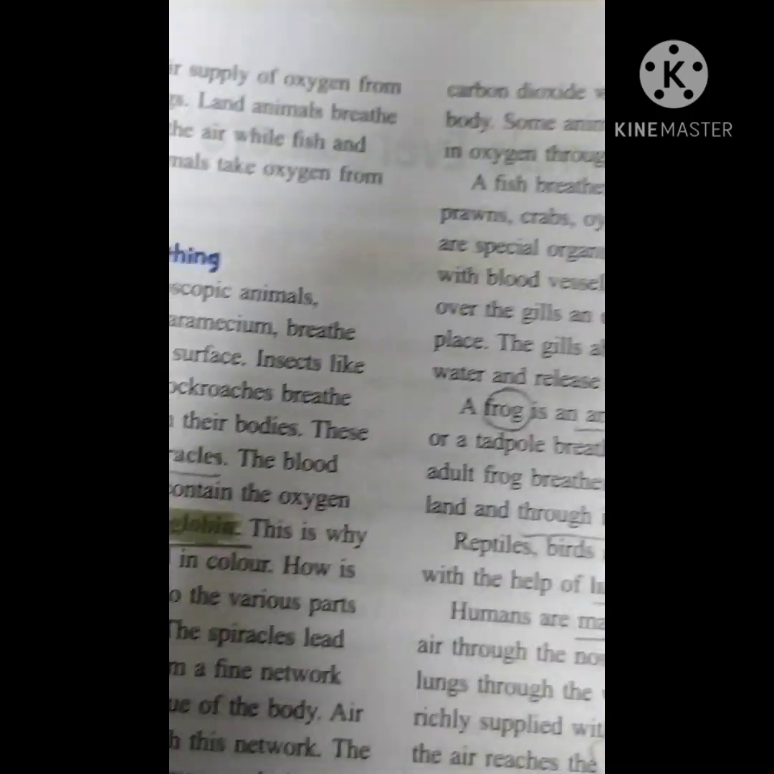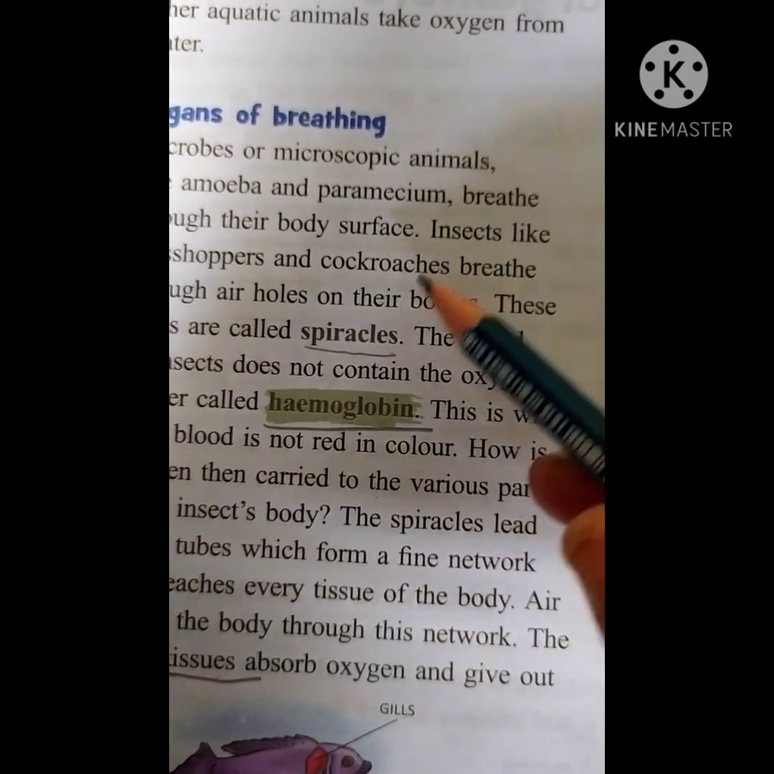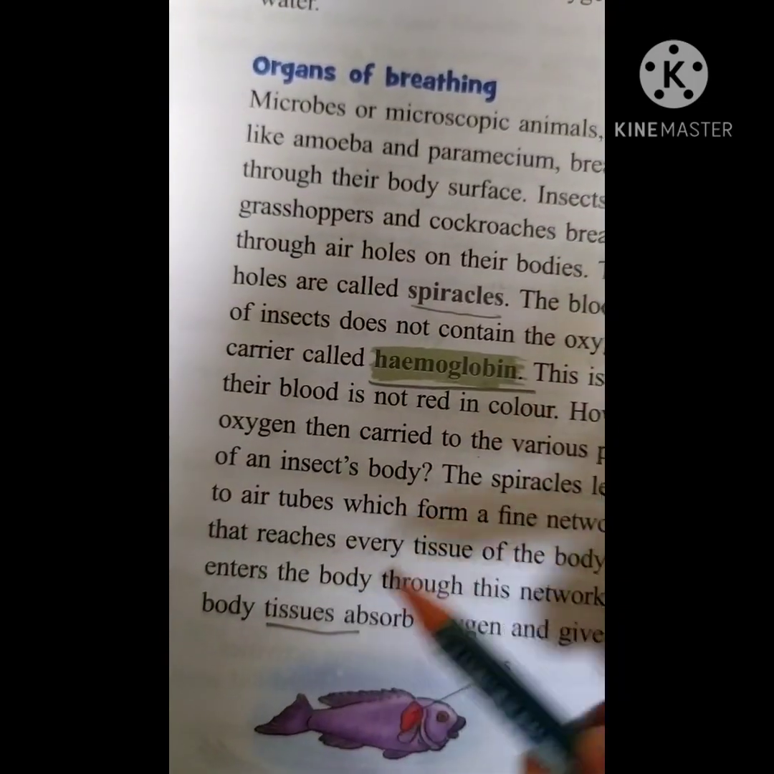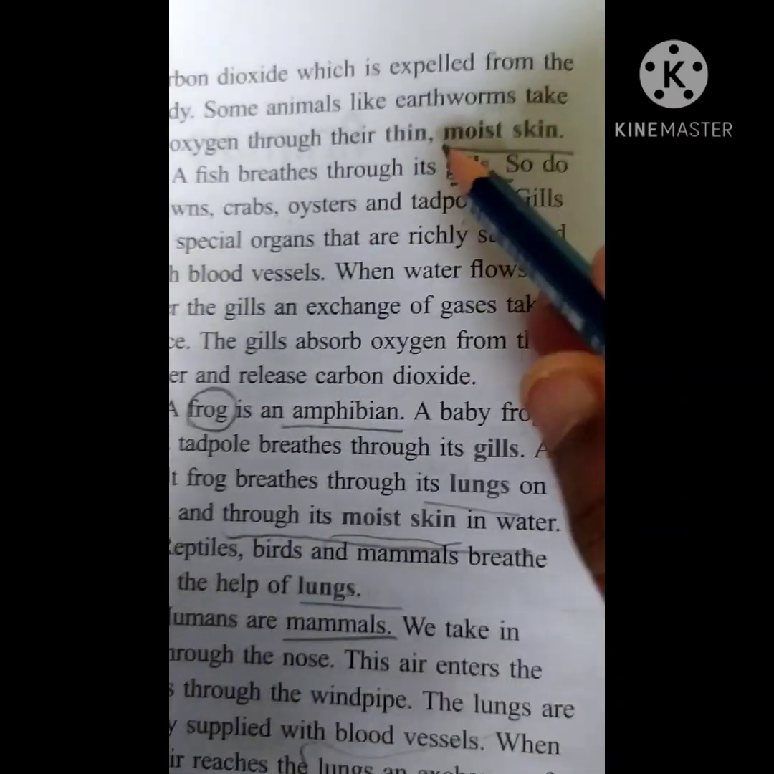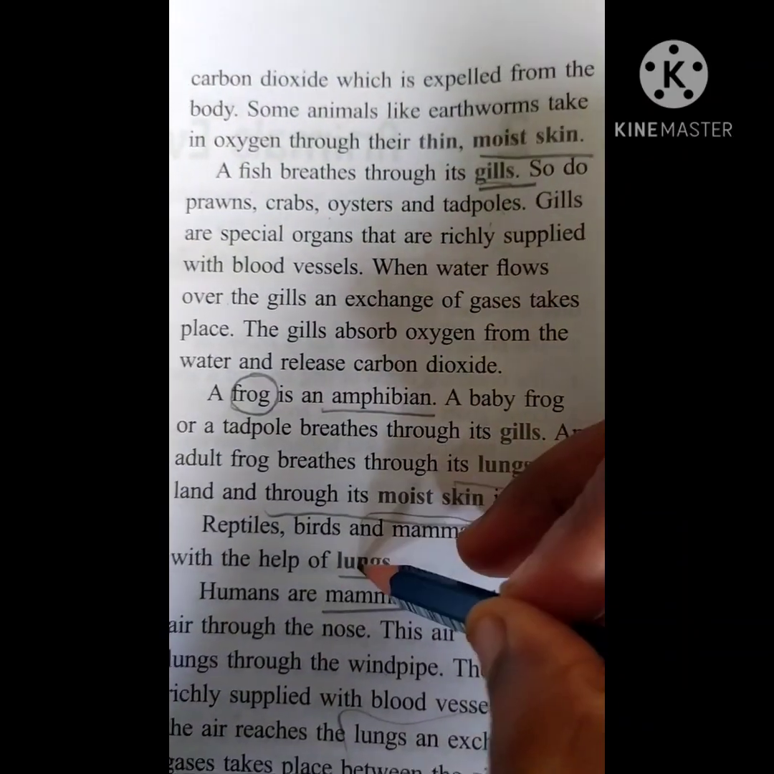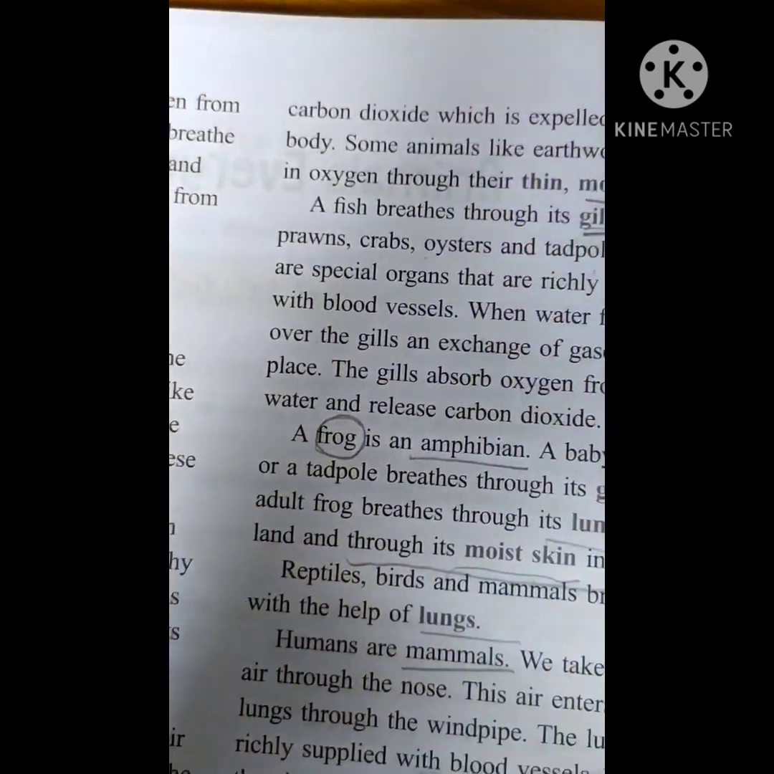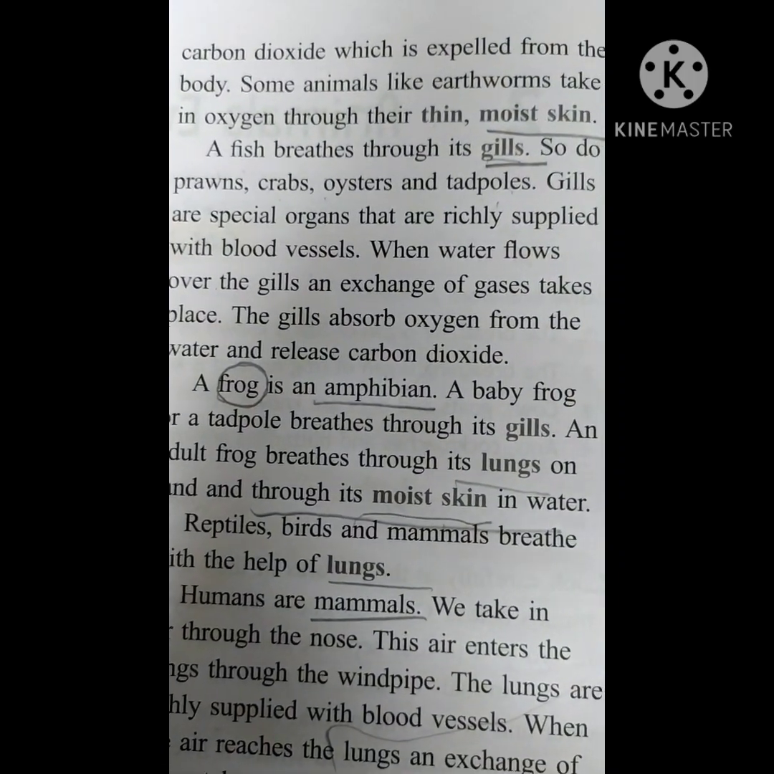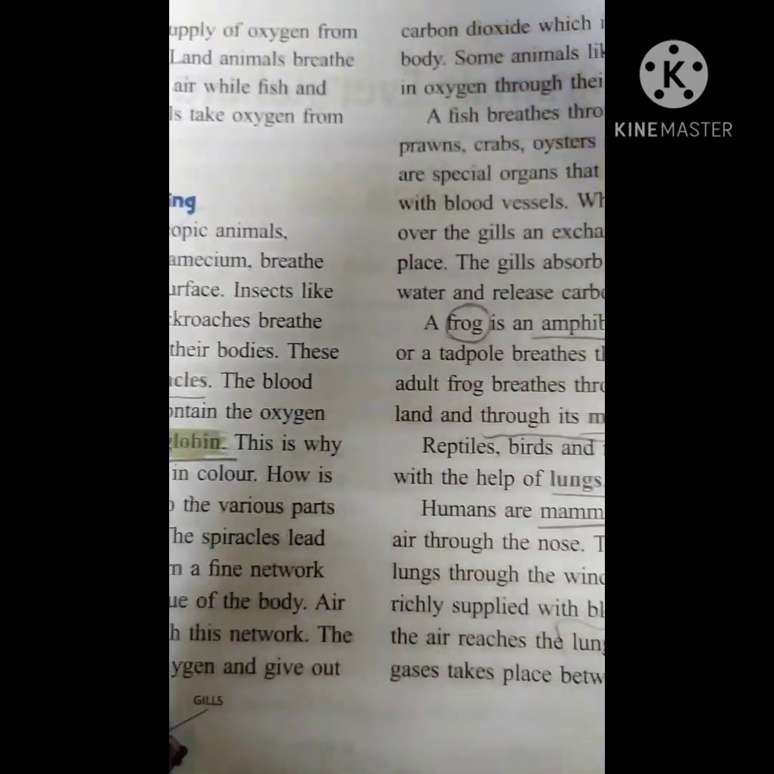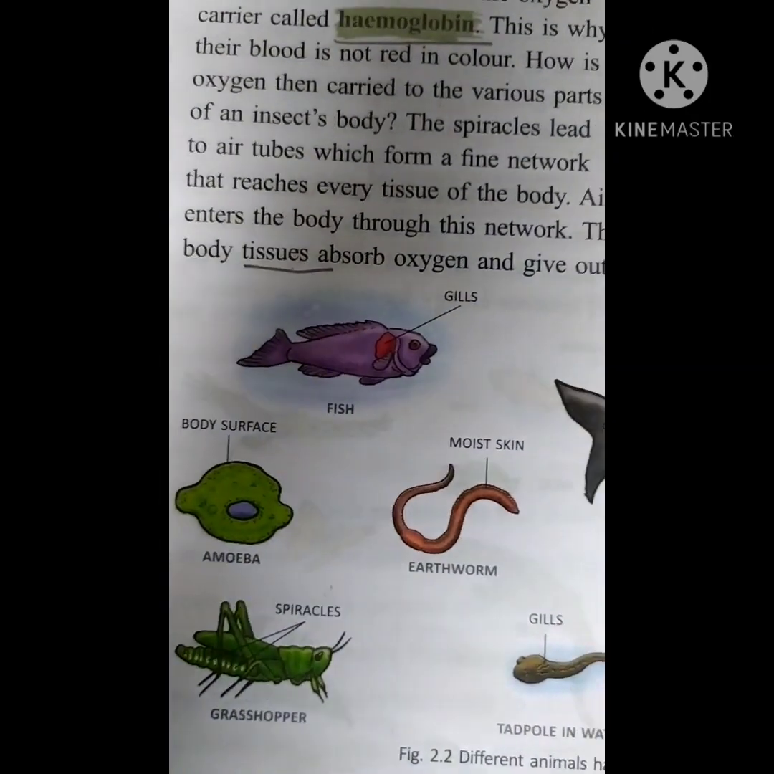Now I hope you have learnt, and I want you to do one thing. Learn the spellings of spiracles, hemoglobin, tissues, amoeba, paramecium, microscopic animals, amphibians, moist skin, lungs, gills, thin and moist skin. All these you learn, and try to copy them down on a separate page, so that if you learn them then you will get it. So just go through this.